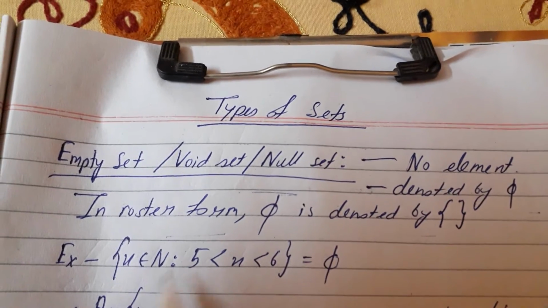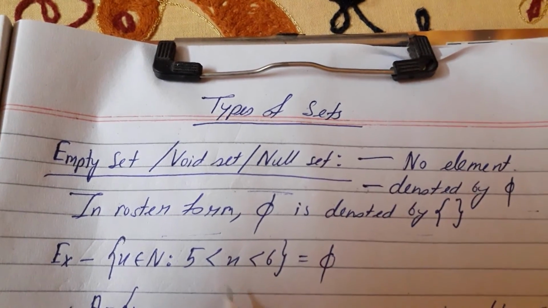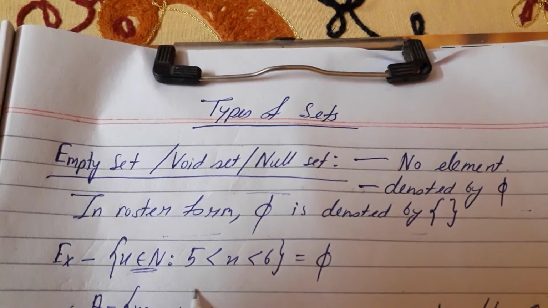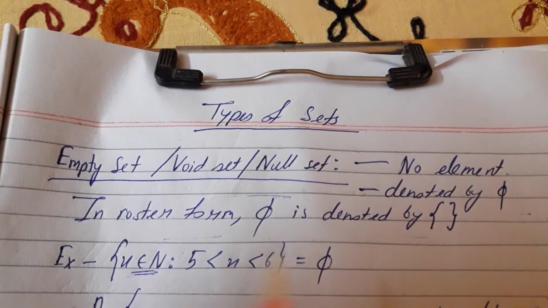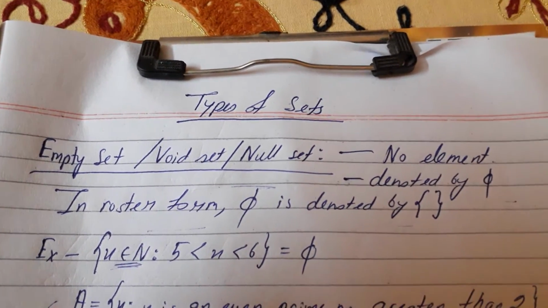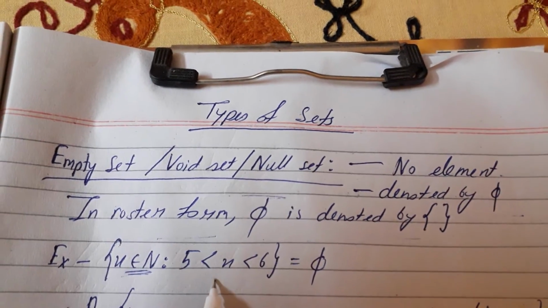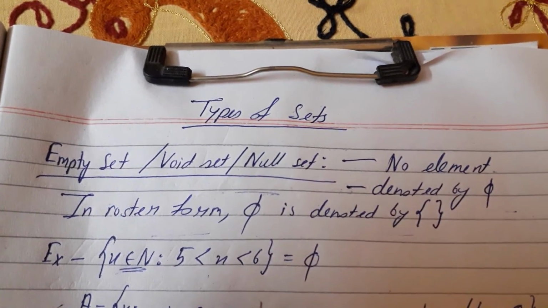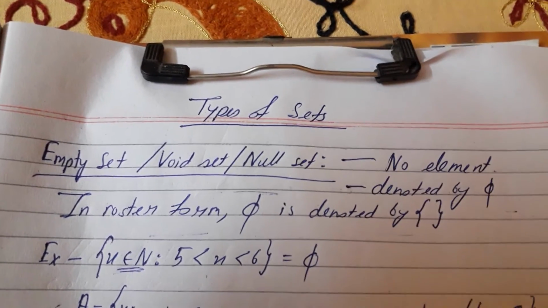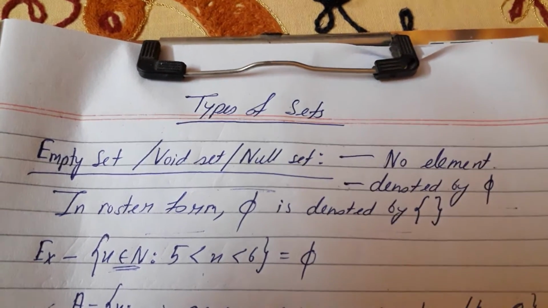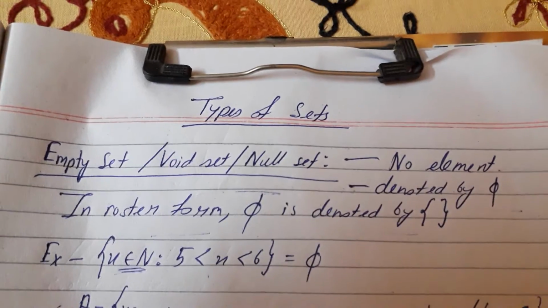See, so for example, x belongs to natural numbers such that x is greater than 5 and less than 6. So this will be phi, the empty set. Why? Because between 5 and 6 there will be no natural number. There will be some decimals, but there will be no natural number. So the answer will be phi here.